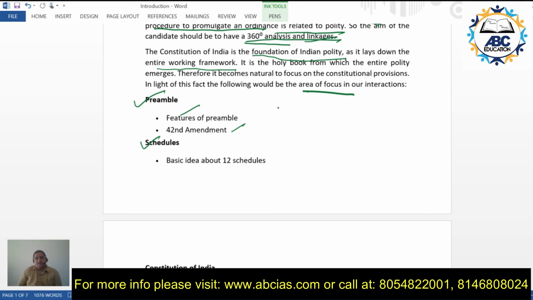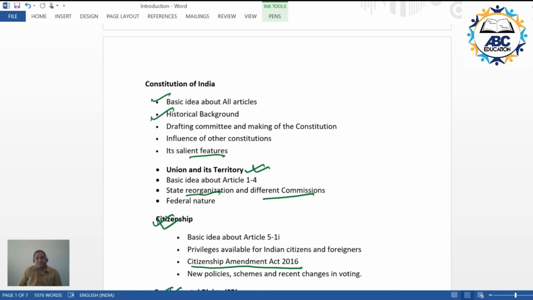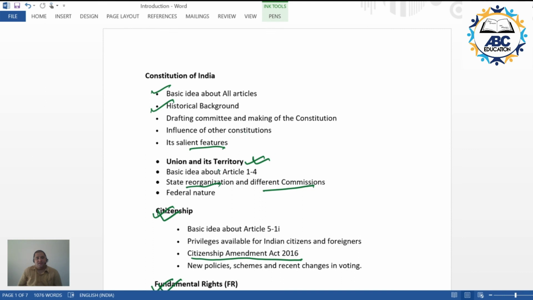You should not expect that the first topic I take up would be preamble, the second would be schedules, third the Constitution of India, and fourth the union and its territory, citizenship, and so on.